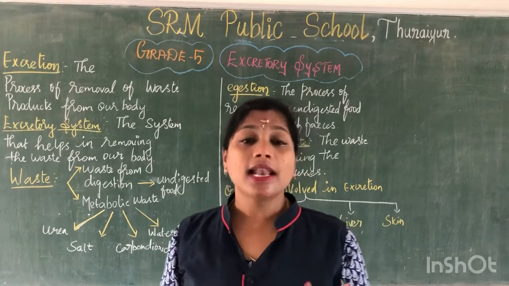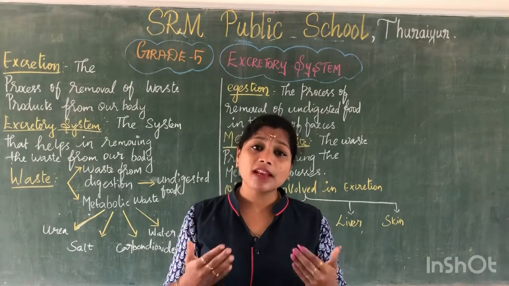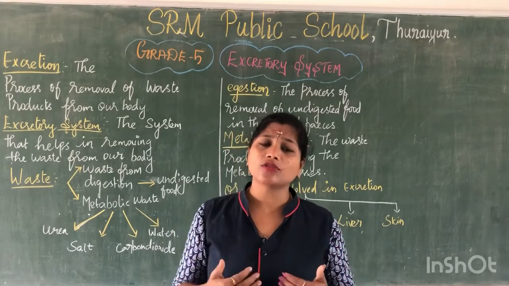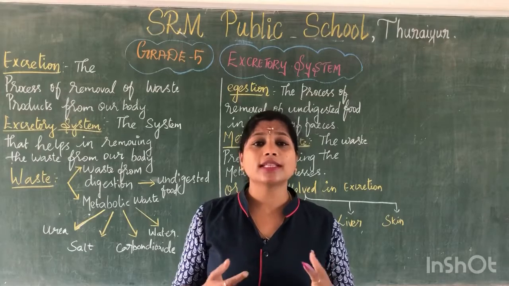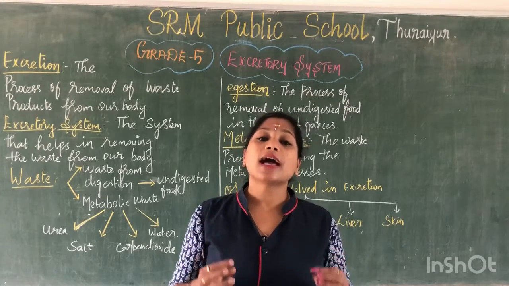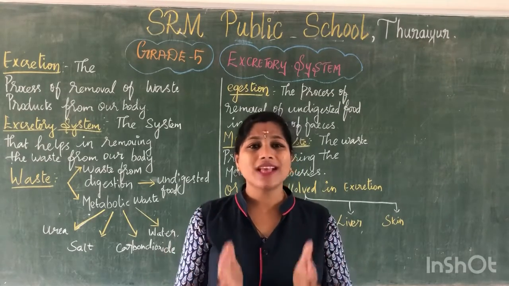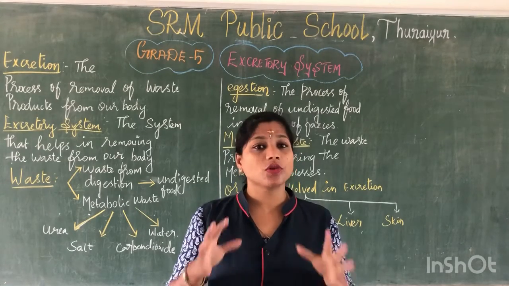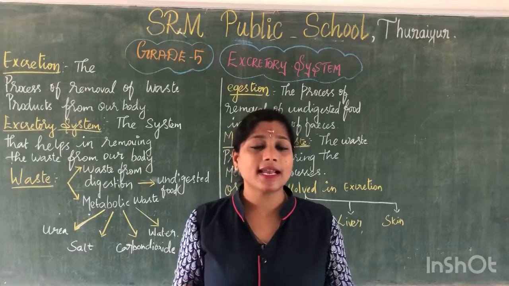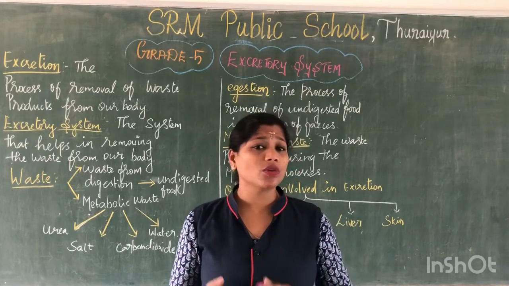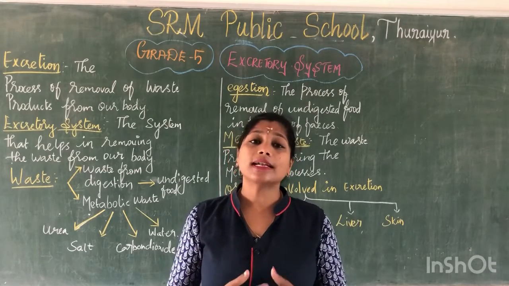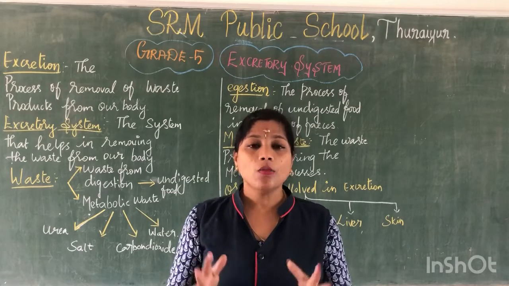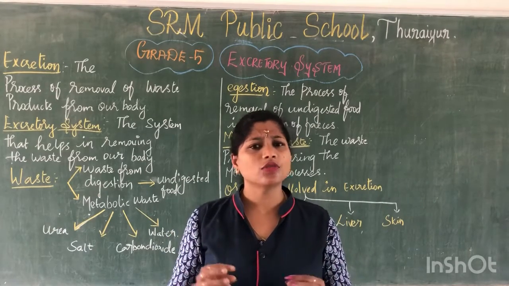That becomes waste. Like us, when we take different kinds of food, our body also gets some waste materials that should be removed. What is waste? First of all, unwanted substances are called waste. Undesirable substances that are not required for our body are said to be waste. Once this waste accumulates, we get diseases.